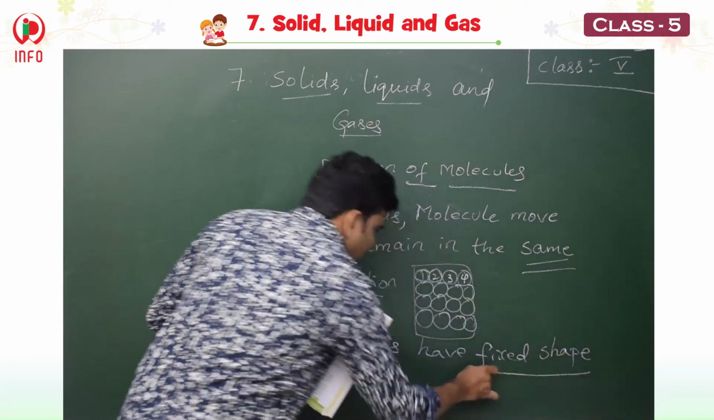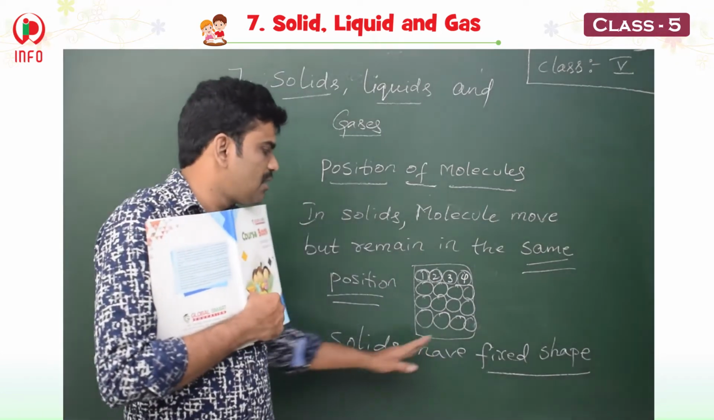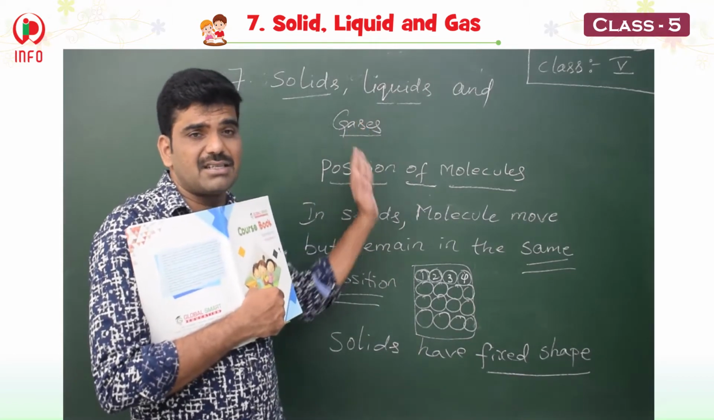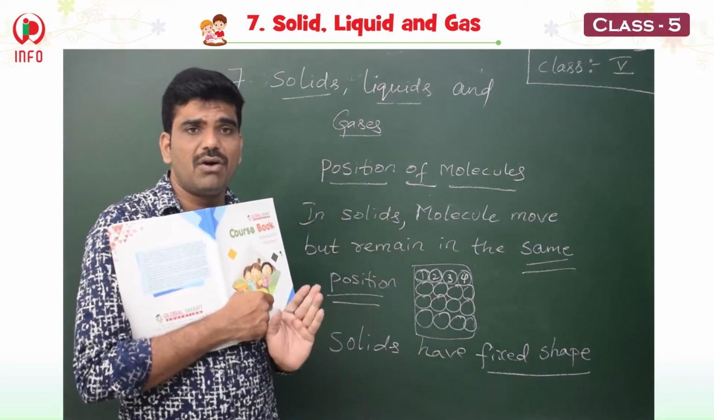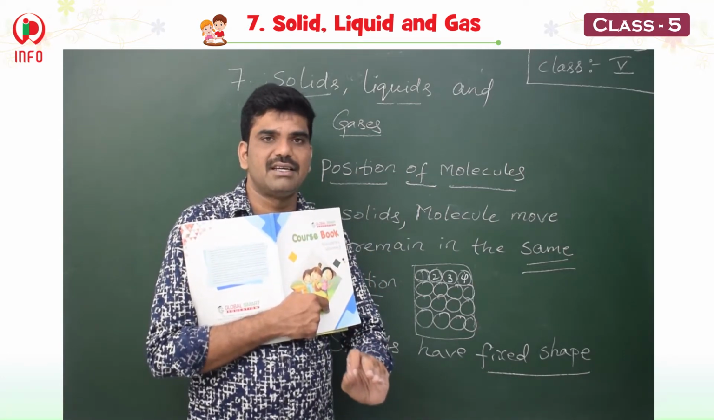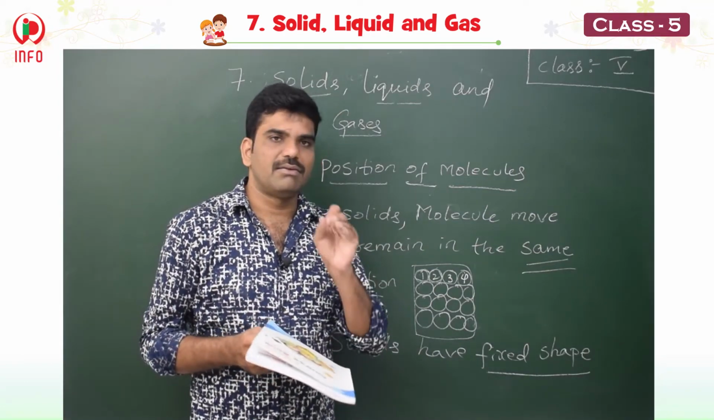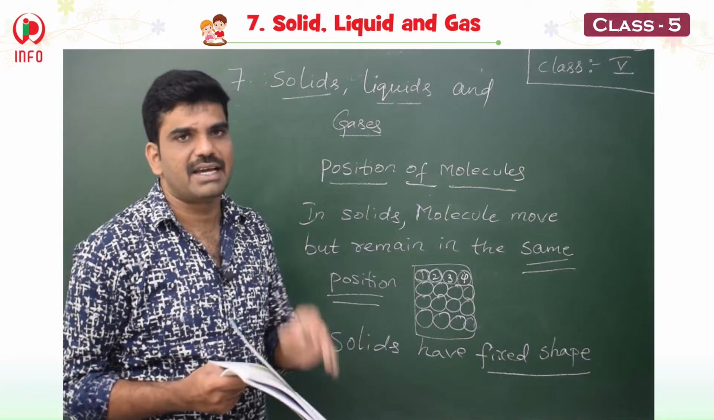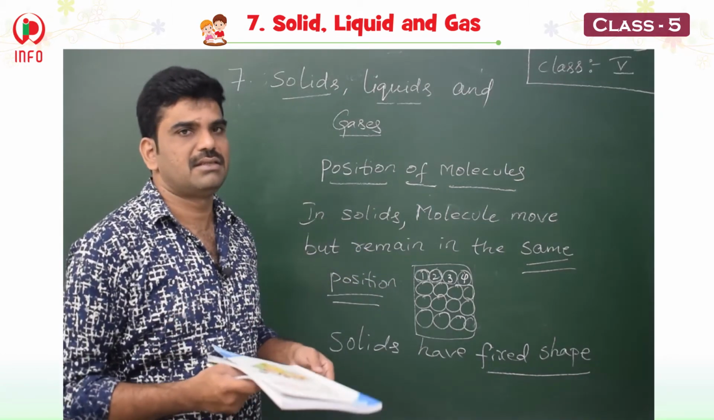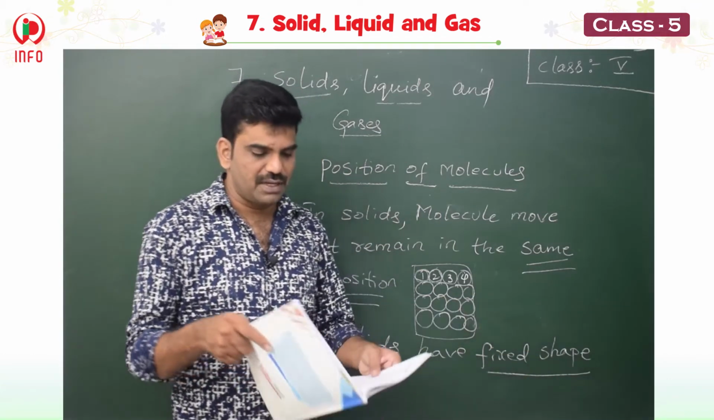So children, solids have fixed shape. Now I will ask one question. Why do solids have fixed shape? Like liquids and gases, the solids also move, but they remain in the same place. In the same place only they will move, and in one word I will say they will vibrate. So in the same position they will be vibrating like this. So that is the reason they have fixed shape.